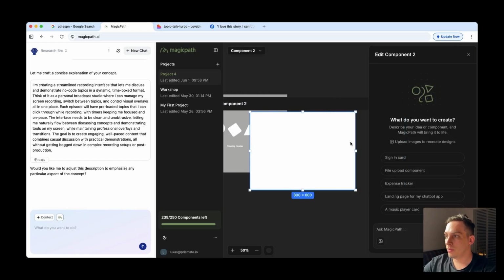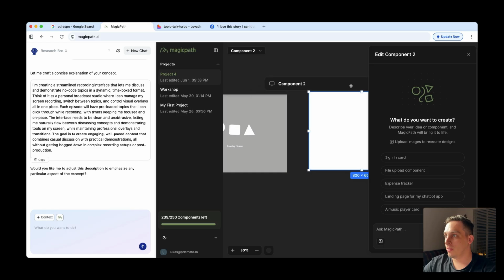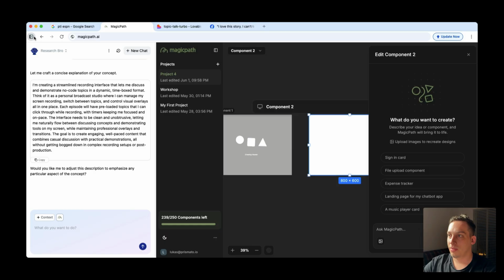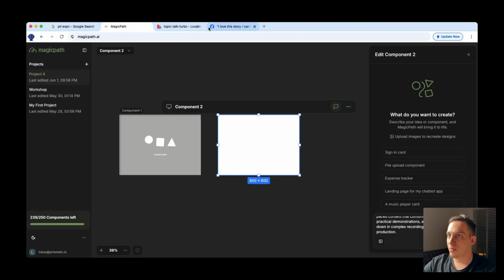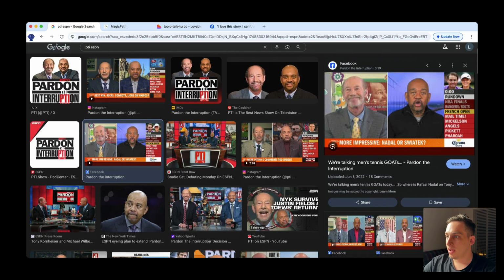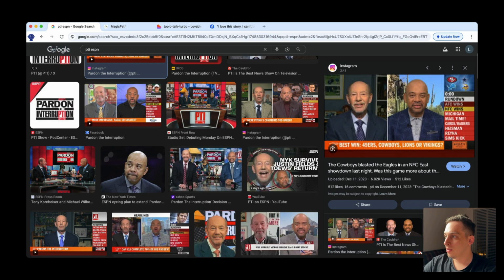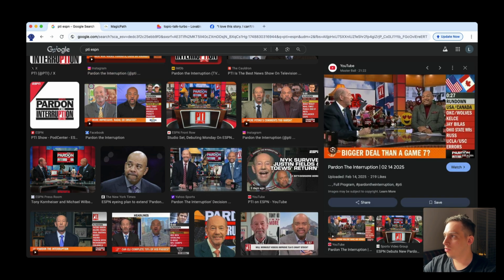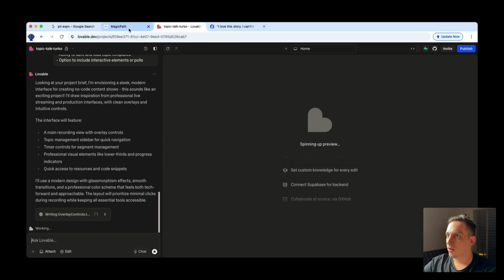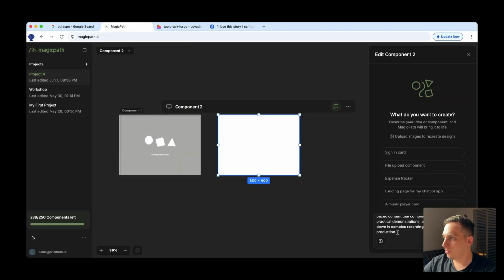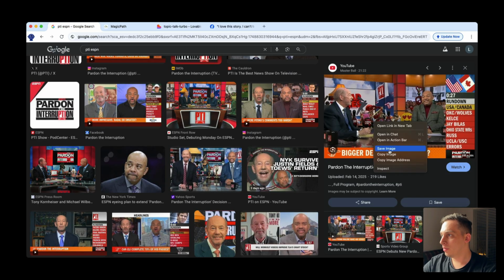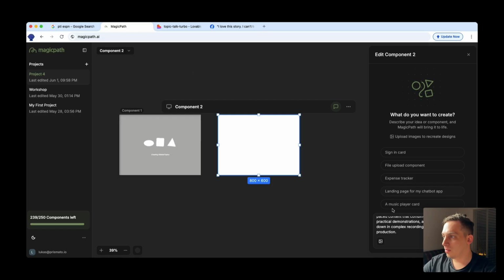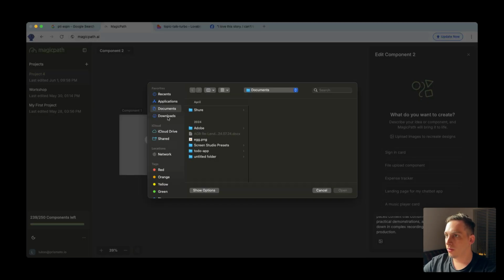And what I also want to do is, and this is what's cool about this tool, MagicPath, is that you can create different things at the same time. And it's like this infinite canvas type of deal, right? So we can just close this for now, and then we can paste this. And what I want to do is I want to go to this thing, find a nice image like this, copy image, and paste the image here. Can we paste? No. So let's just save the image, and then we go into here and let's upload the image.